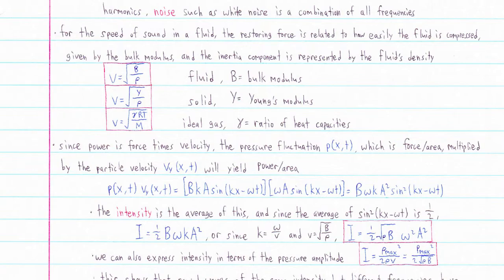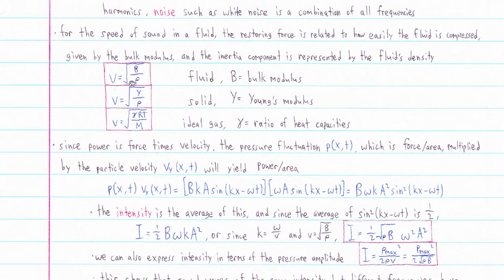So again, that tension was the restoring force, and the linear density was the inertia. So when we're looking at the speed of sound, in this case in a fluid, the restoring force is represented by how easily the fluid is compressed. And remember, that's what the bulk modulus represents. The higher the bulk modulus, the harder the fluid is to compress. And the inertia is represented by the density of the fluid.